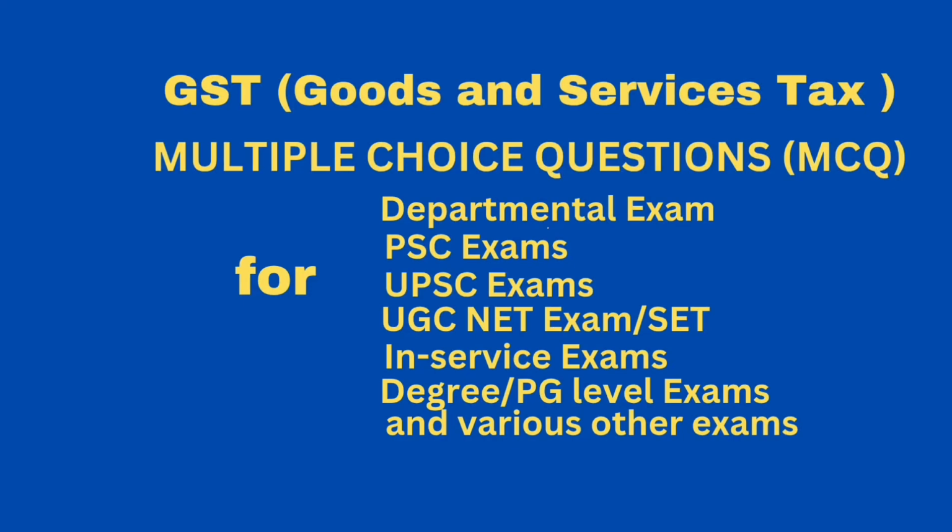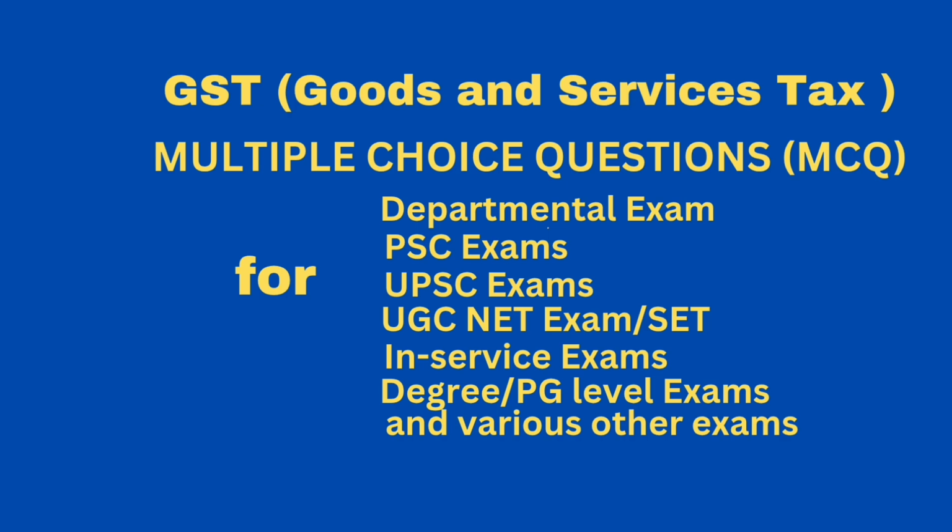Question, which of the following activities or transactions shall be treated neither as a supply of goods nor a supply of services? Answer, sale of land and building. Question, which of the following activities is treated as a supply of services? Answer, transfer of right in goods, undivided share in goods without transfer of title in goods.